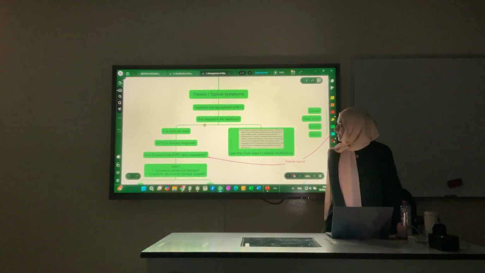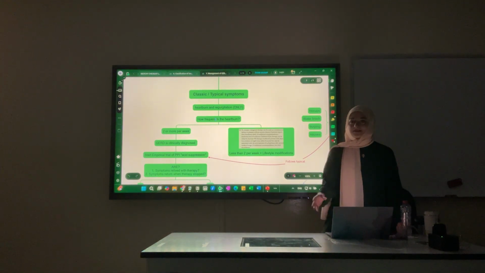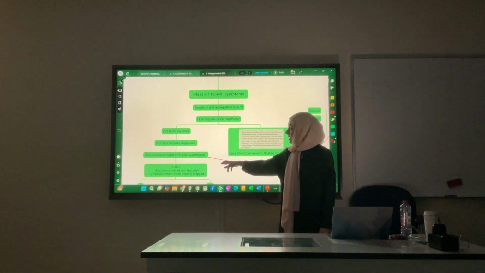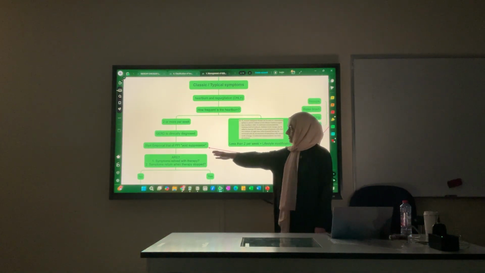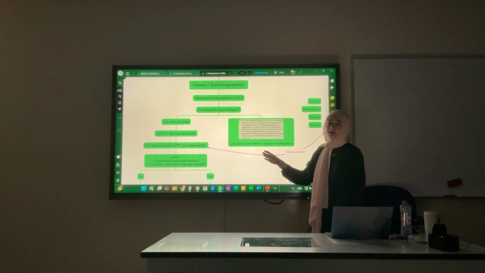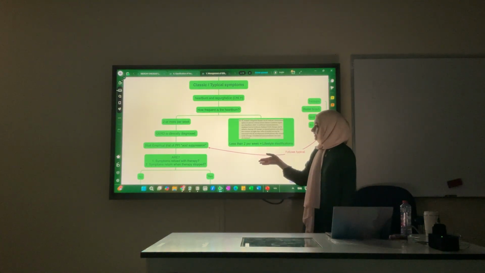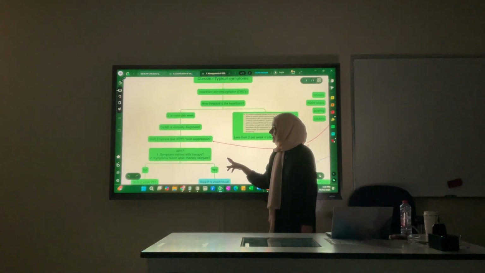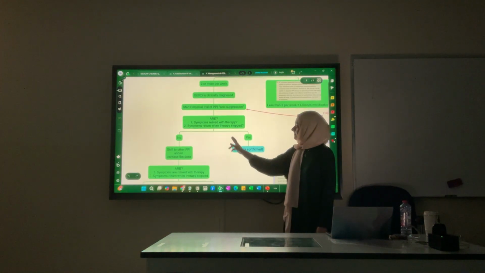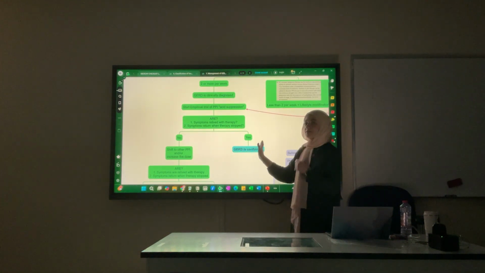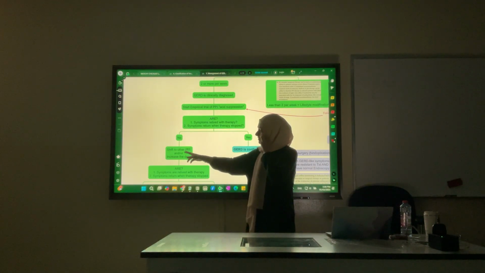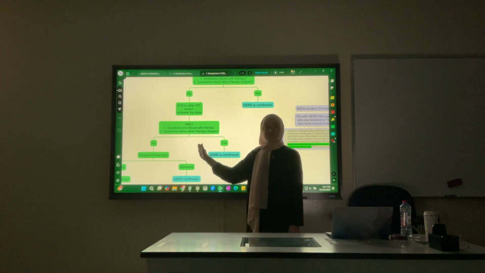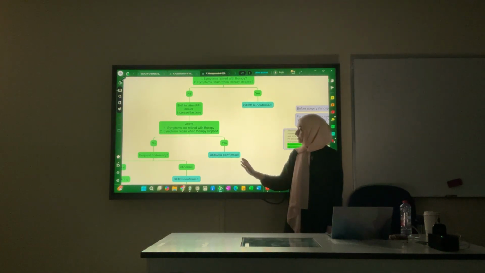Okay, depending on the frequency of the symptoms, if it was 2 or more per week, GERD is usually diagnosed, and you start empirical treatment with PPI. If it was less than that, you can just tell the patient to do lifestyle modifications or start them on H2 receptor antagonists, which are less potent than PPI. And then follow up. If the patient's symptoms are relieved, yes, you confirm GERD. If not, you can shift to another PPI or increase the dose and then follow up again. If the symptoms got relieved, GERD is confirmed.